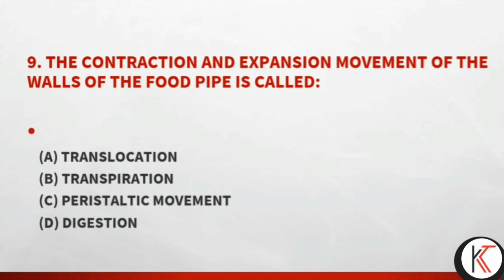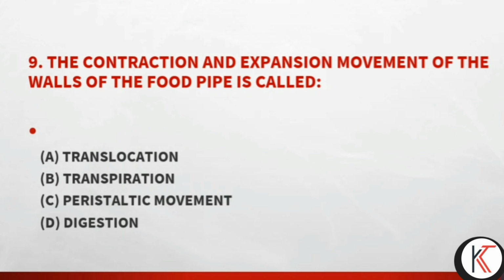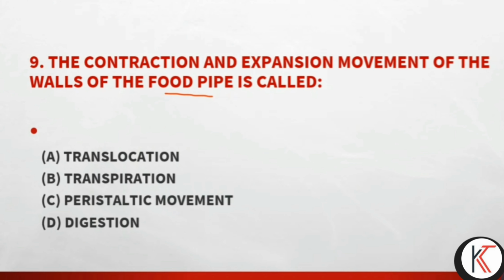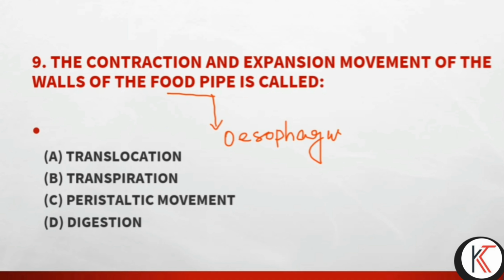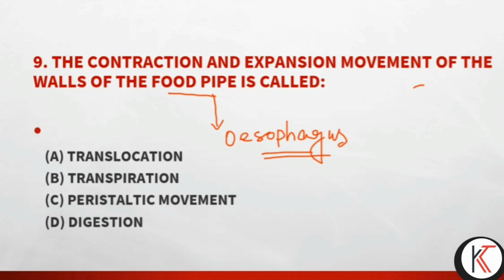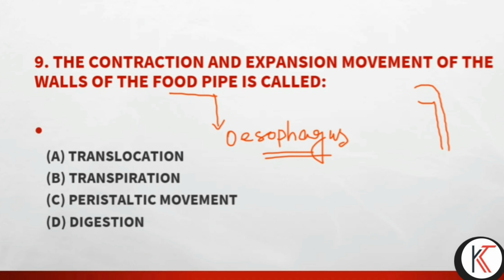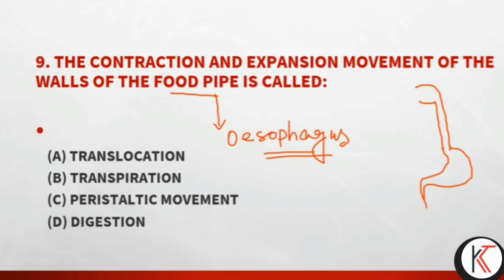Okay, now the ninth question. The contraction and expansion movement of the walls of the food pipe. What is the name of the food pipe? Can anyone guess? This is known as the esophagus. After the mouth cavity, the esophagus comes inside your chest region and passes the food item towards the stomach.